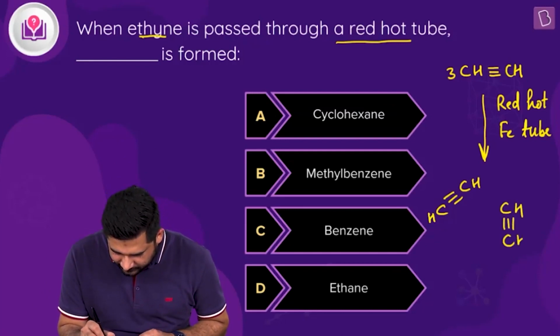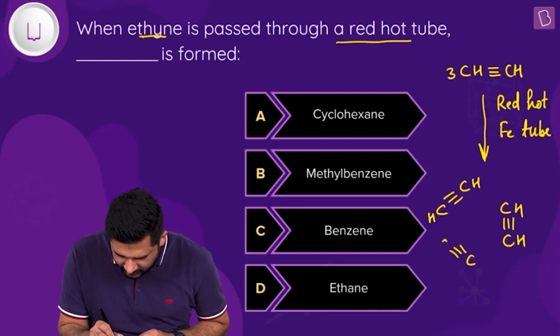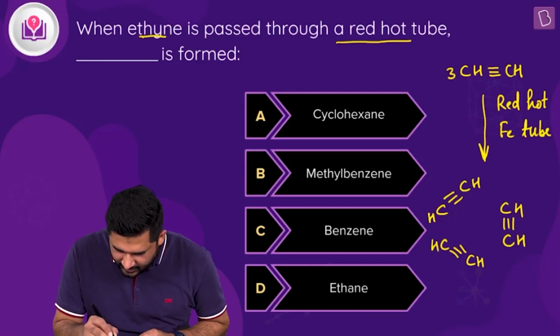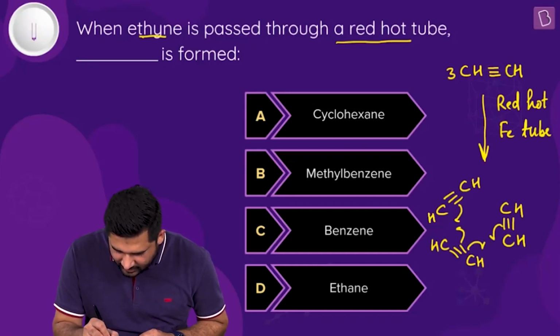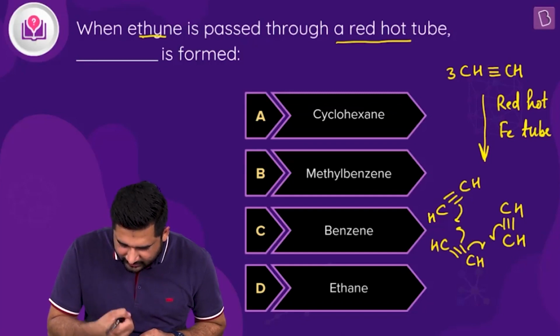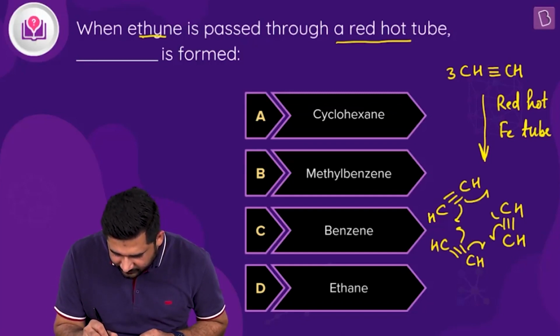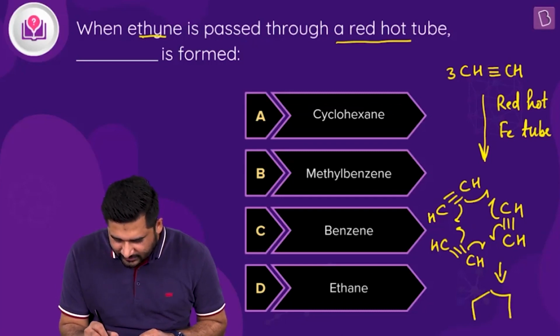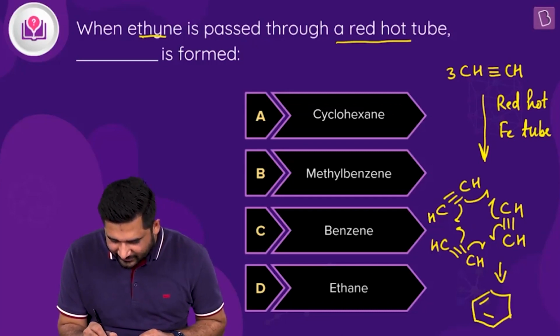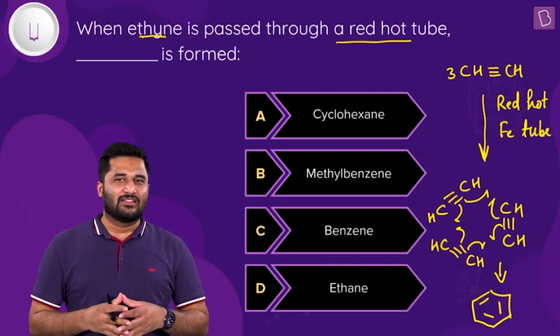So you can see, and then we have the third molecule present like this. So now this undergoes cyclic polymerization, and you can see clearly what is the product that you get as a result. Very simple it is. You can see clearly what it is that you are getting is benzene, isn't it? You can see you are getting benzene in this process.